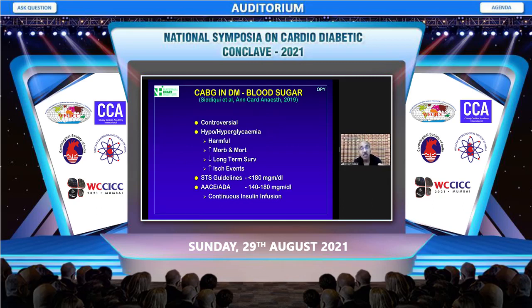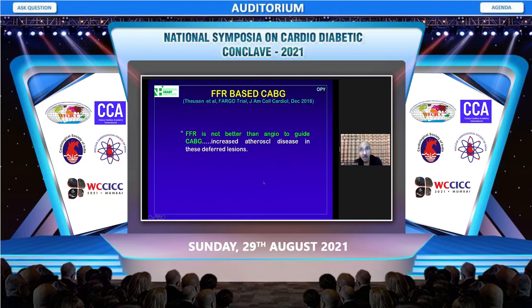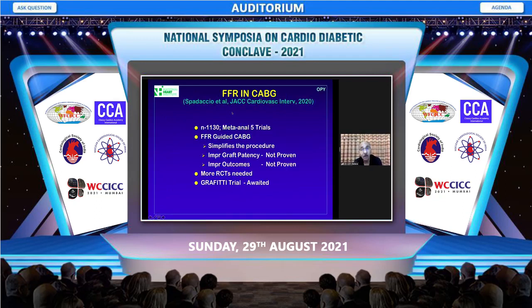Now, though Syntax score has been shown to predict MACE in PCI patients, they have not found any relevance in CABG, and therefore they should not be utilized. Similarly, FFR has as yet not been proven in CABG, as has been shown by the FAME trial and a meta-analysis of trials.